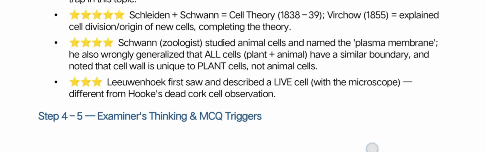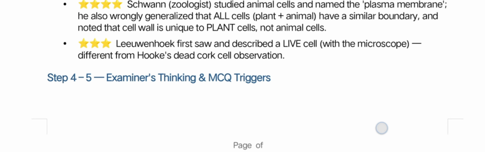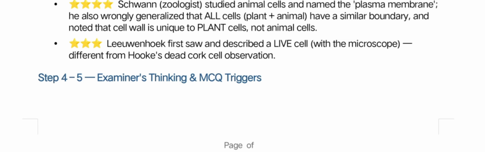Cell theory was first proposed by Schleiden and Schwann. Schwann is a zoologist who studied animal cells and named the plasma membrane.